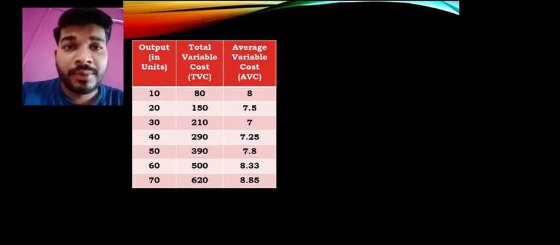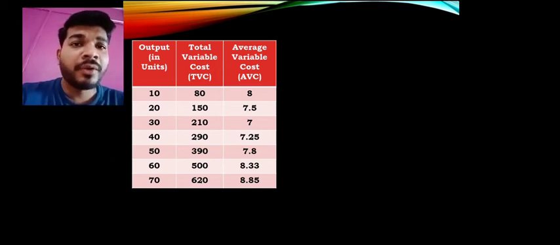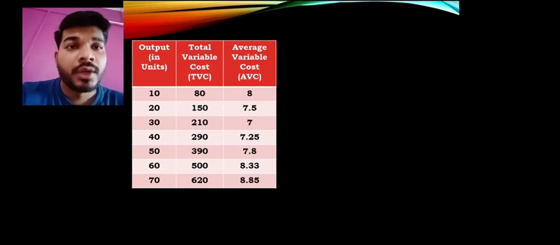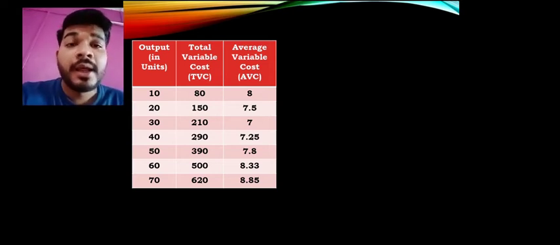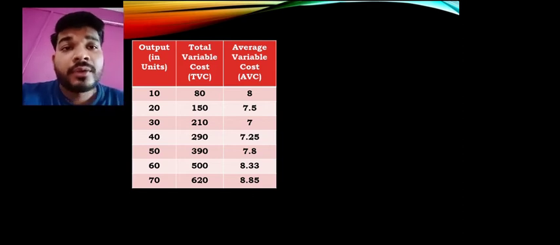Now the variable cost table has been taken up, only one column has been added, that is average. Here the output, or we can say production, is in units: 10, 20, 30, 40, 50, 60, 70, till 70 it's going up. At production of 10 units, the variable cost is 80.